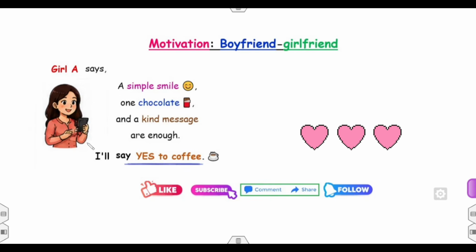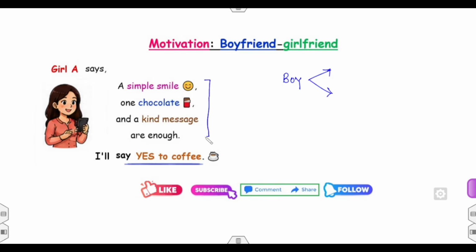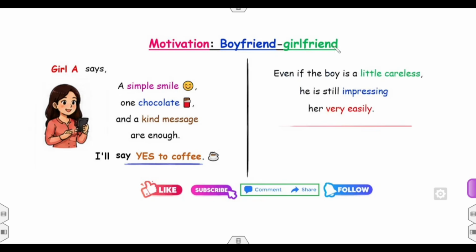So what does that mean? That means whoever the boy is, whether he is careless or not careless, he can simply impress girl A, because there is no condition here that he must be caring. Even if the boy is a little careless, he is still impressing her very easily.